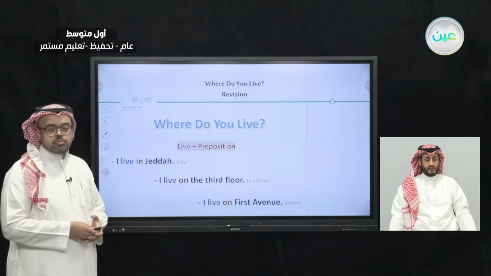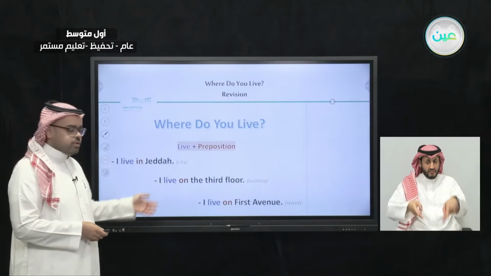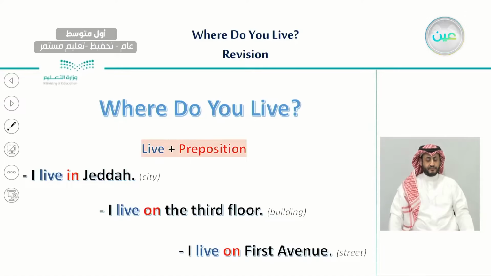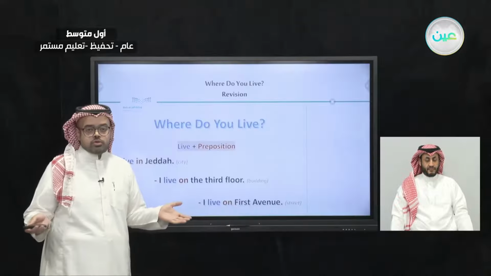And we also use the preposition on with the verb live if we want to talk about buildings. For example, we would say, I live on the 3rd floor. So here we use the verb live with on and the building, the 3rd floor. And we also use on if we want to talk about streets. For example, I live on 1st Avenue. I live on King Abdul Aziz Road.